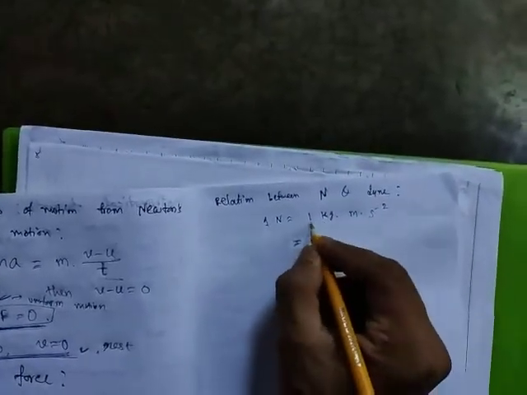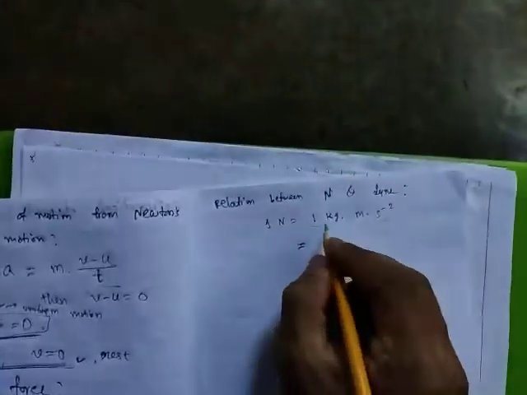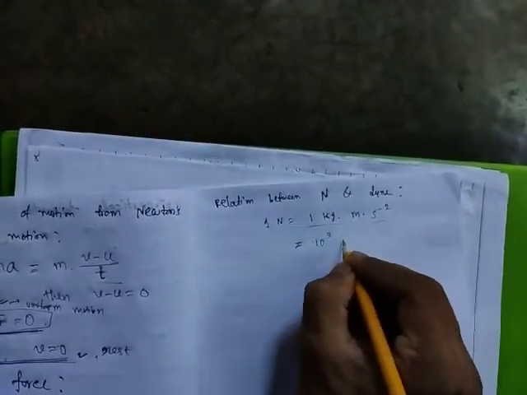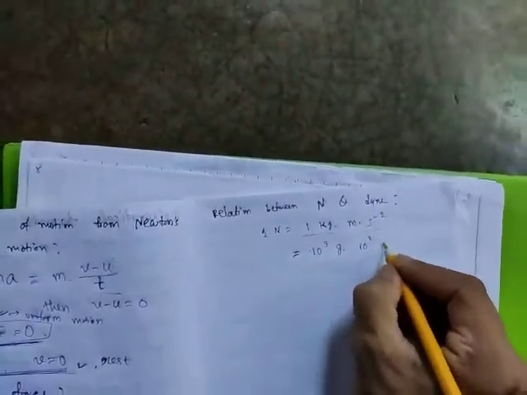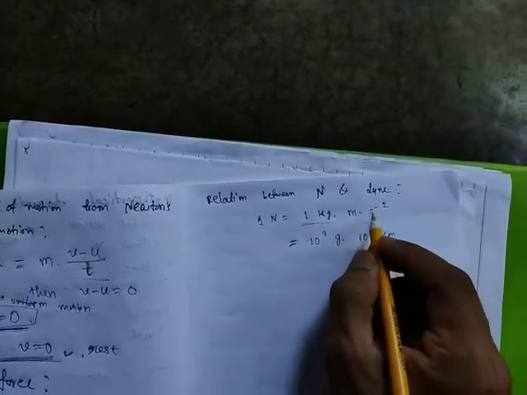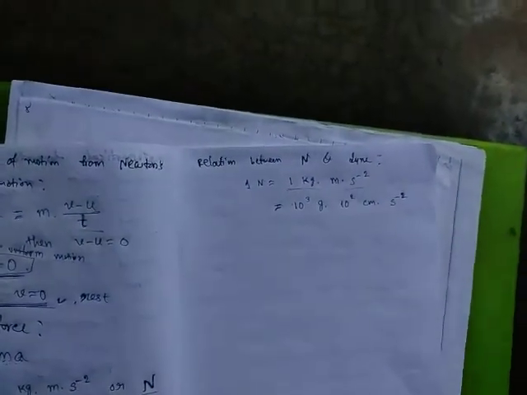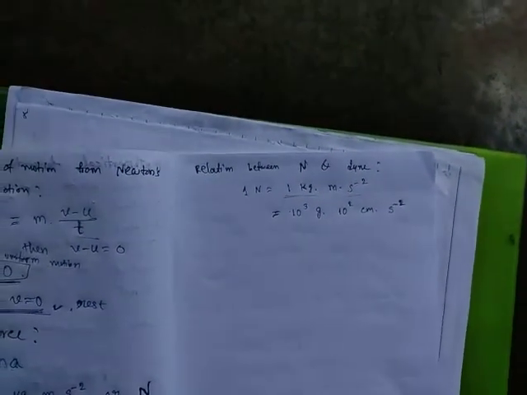Now convert these SI units into CGS units. 1 kg is equal to 10 to the power 3 gram. 1 meter is equal to 10 to the power 2 centimeter. Second square remains second square, because the second is the unit of time in both SI and CGS. There is no change in the unit of time.